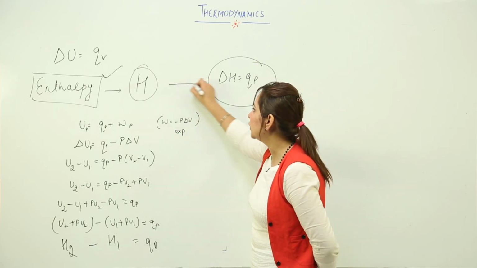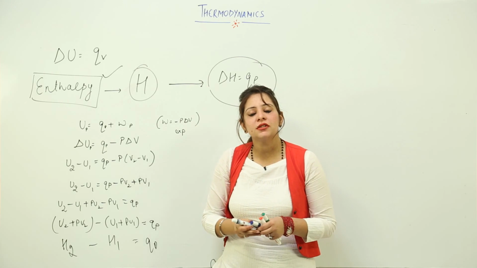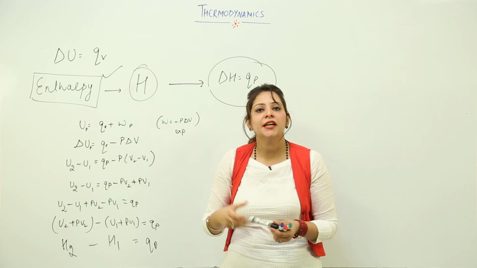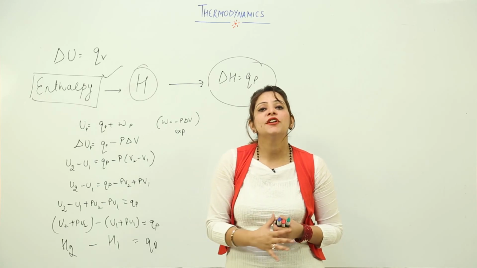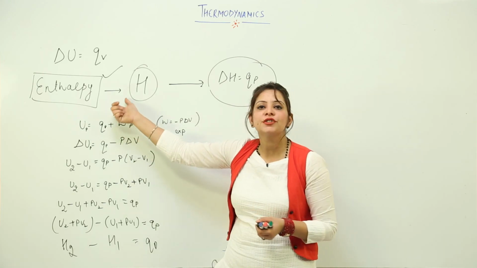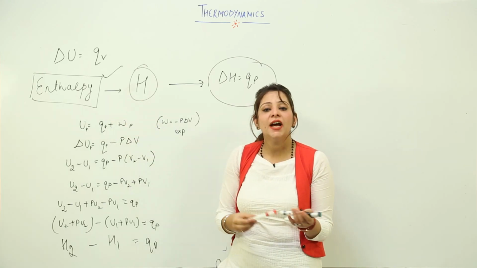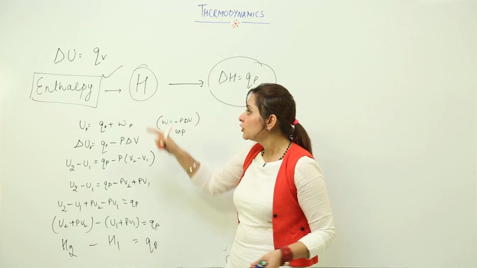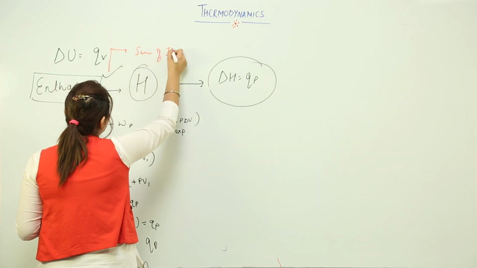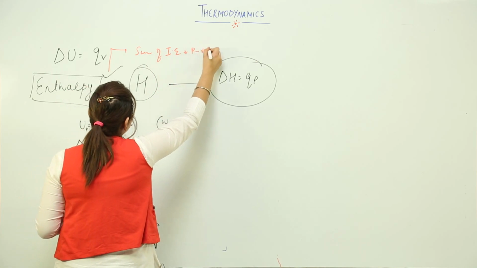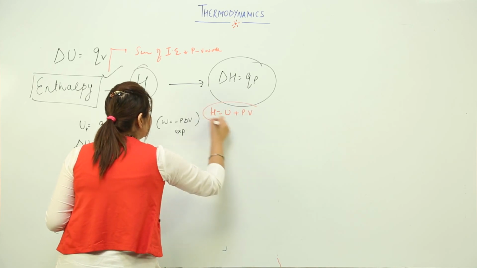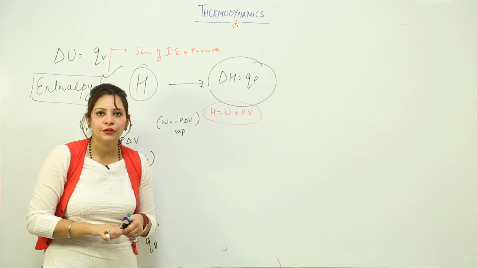So this is a new term, right, and I think you are now familiar with why we needed this new term, because everything is occurring at constant pressure. So we need a term which specifies the heat energy released or absorbed at constant pressure. That is why we introduced this term enthalpy. So now we are in a position to write its definition. Enthalpy is actually the sum of internal energy and pressure volume work, that is H is equal to U plus PV. This is what we have, right.